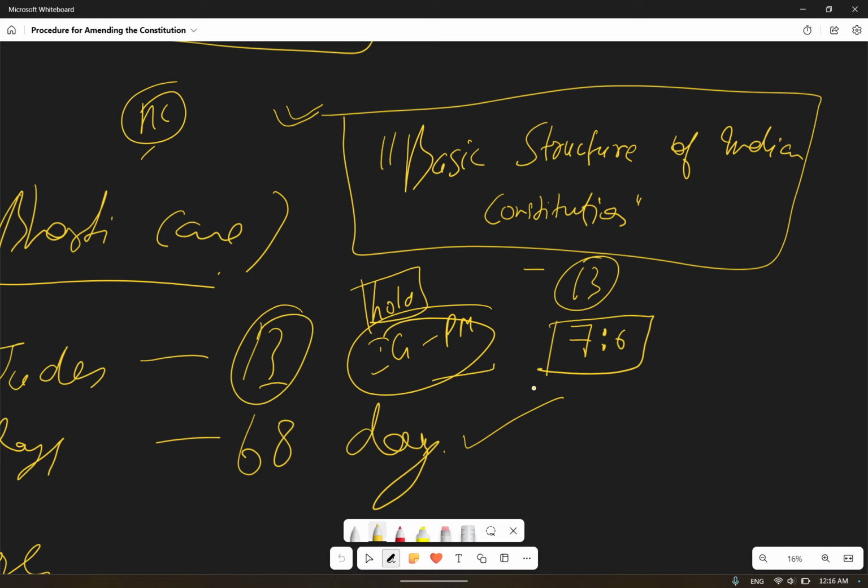In this amendment, no challenge could be filed in court regarding the election of the president, vice president, speaker of the Lok Sabha, and PM on the ground of electoral malpractice. She added that amendment. In that 39th constitutional amendment, she added that no challenge can be filed in the court regarding the election of the president, vice president, speaker of Lok Sabha, and prime minister on the ground of electoral malpractice.